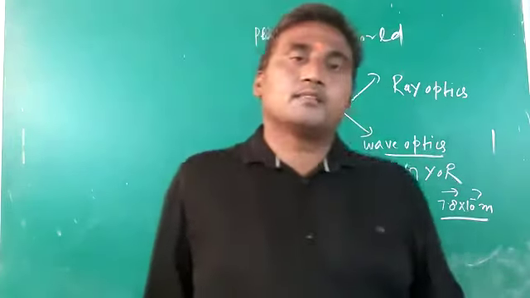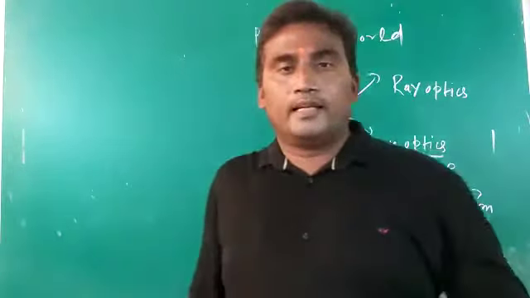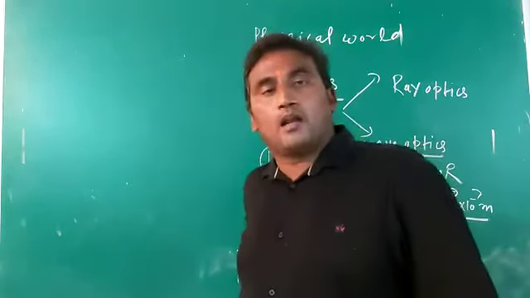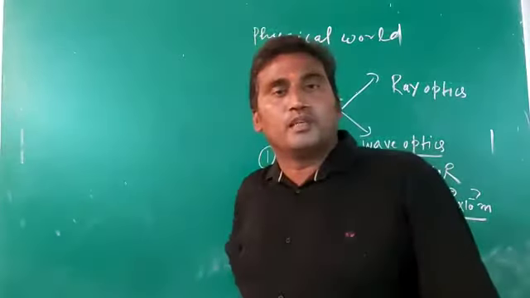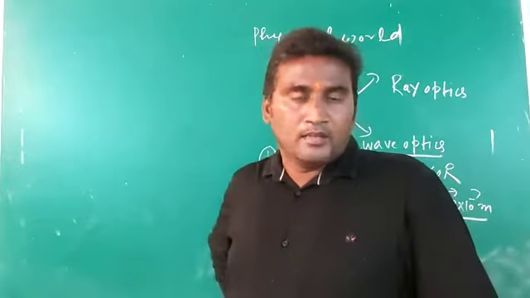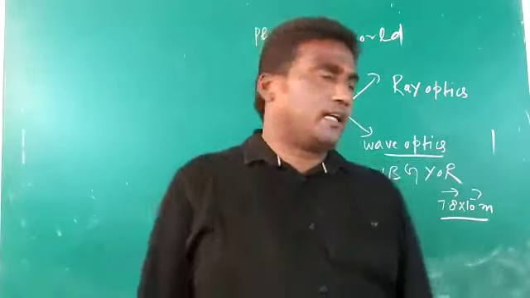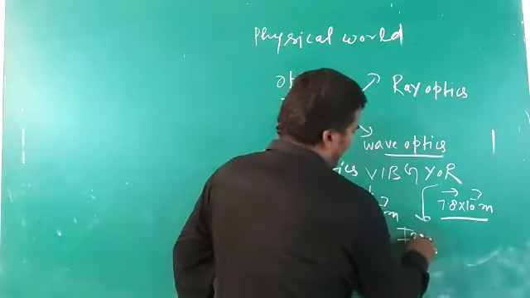If the ray has a wavelength less than violet, it is known as ultraviolet ray, and it is very harmful for our skin. But ultraviolet ray is also useful in the purification of water for killing germs. If the wavelength is greater than the red color, it is known as infrared.